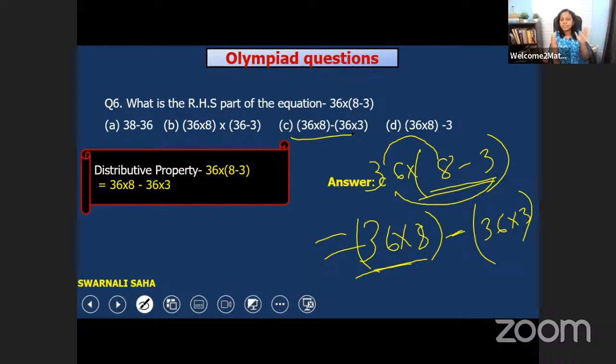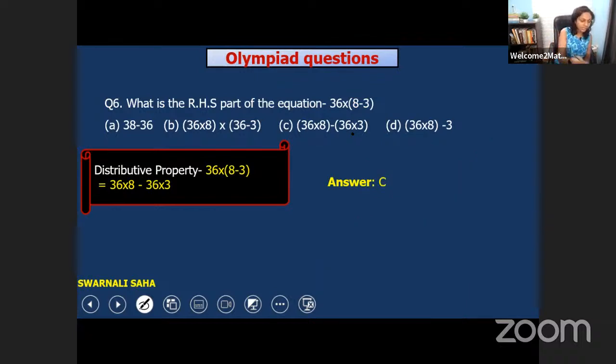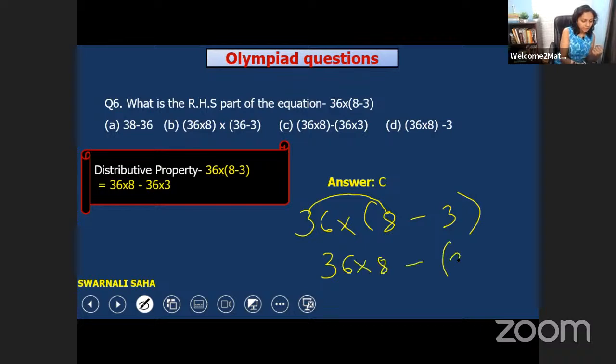It is the distributive property. 36 into 8 minus 3. That means, once again, I will tell you. We multiply first 36 into 8, minus 36 into 3. That's only. In this way, we have to distribute multiplication over subtraction. So option C is the right one. Okay, very good, understood. So option C is the right one.